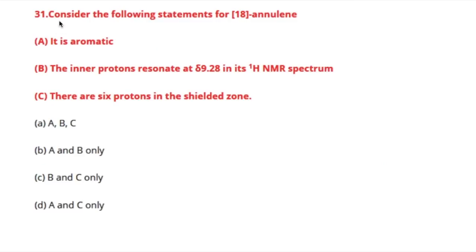Alright, so let's talk about this question. It says, consider the following statements for 18 annulene, and the statements are: it is aromatic. Second says that the inner protons resonate at delta value 9.8 in its proton NMR spectrum. Third says that it has 6 protons in the shielded zone, right? So this question I have already solved on my YouTube channel, and here is the link for that. So click on that i button and you will get the link for that, right?